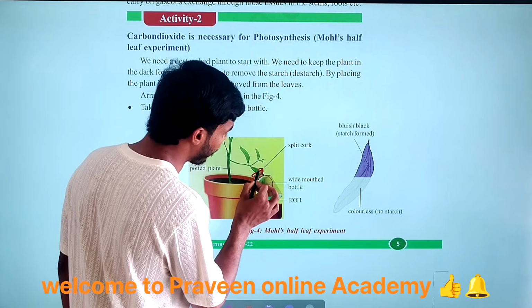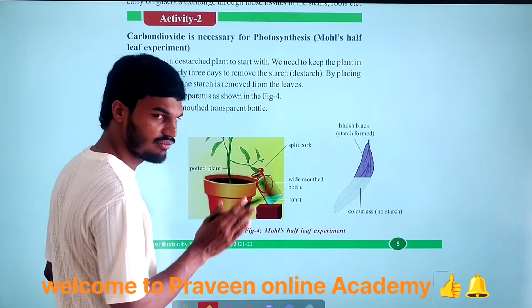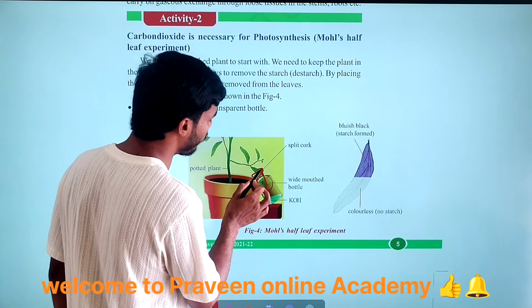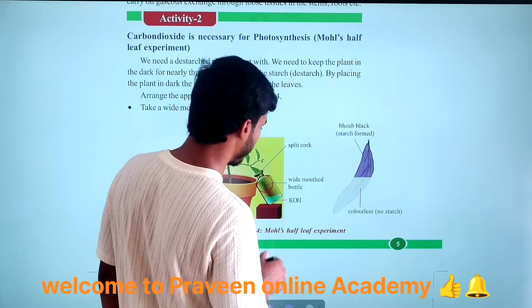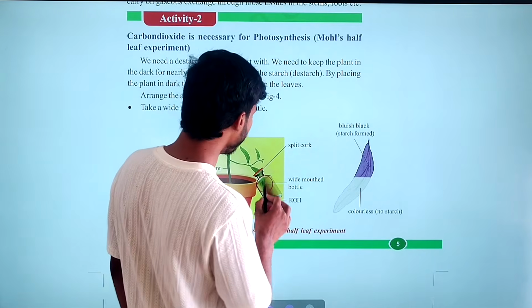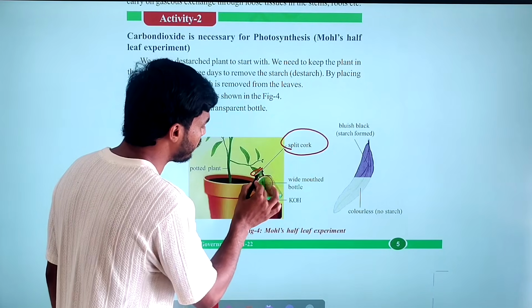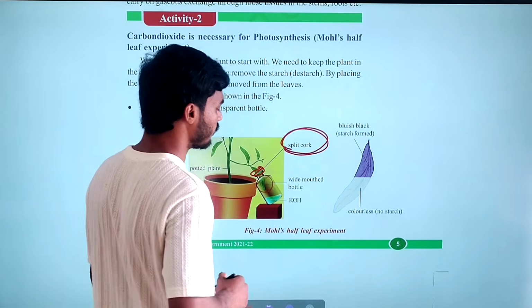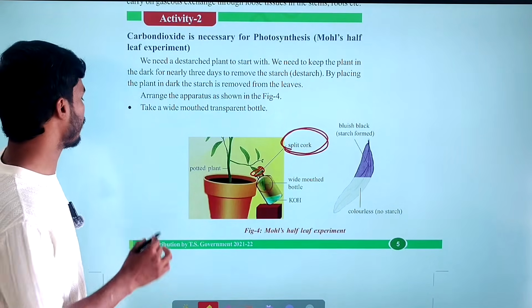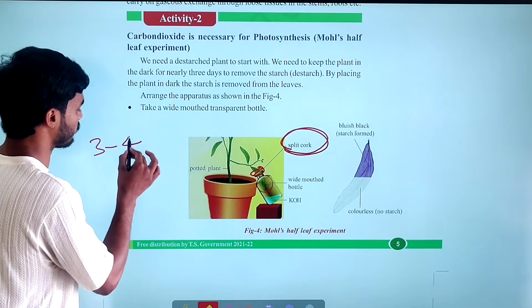You have to place carefully half portion of the leaf covered inside the bottle and half portion of the leaf outside of the bottle. Then you have to cover the bottle with the splitted cork carefully. So place it under the sun for 3 to 4 hours.